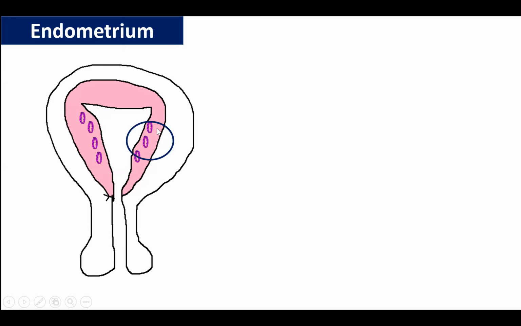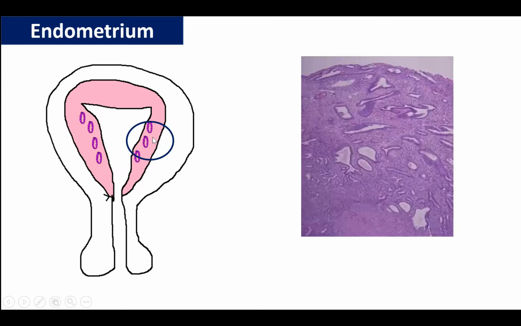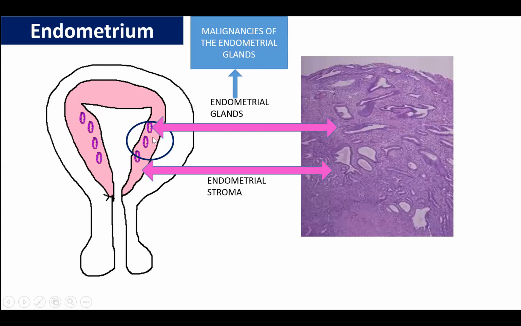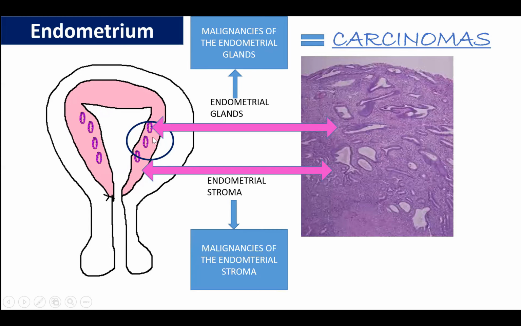So the uterine wall is composed of endometrium and myometrium. The endometrium itself, in turn, is comprised of endometrial glands and endometrial stroma. The tumors that arise from endometrial glands are epithelial tumors and are therefore known as carcinomas. The ones that arise from endometrial stroma are mesenchymal tumors and are therefore known as sarcomas or endometrial stromal tumors.